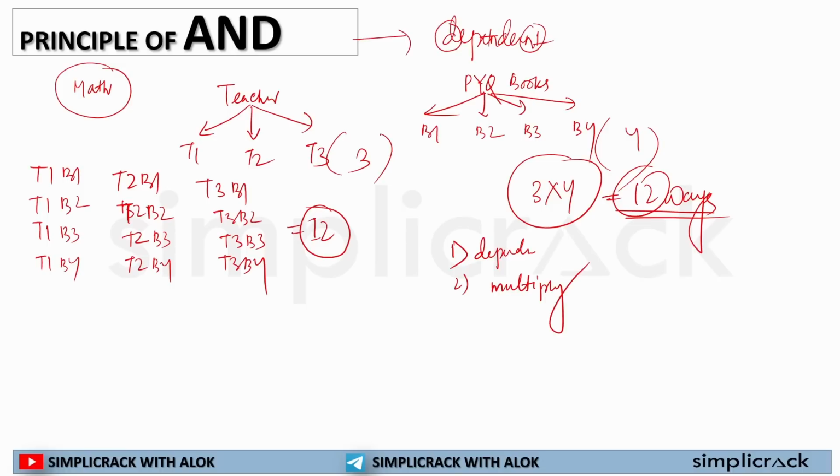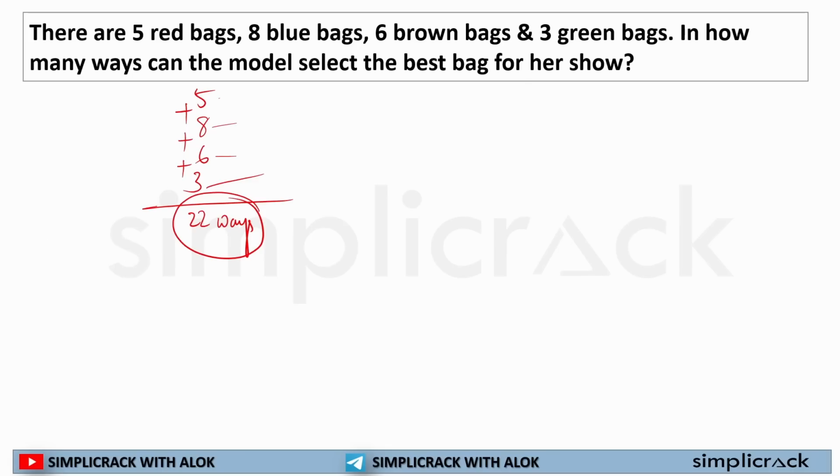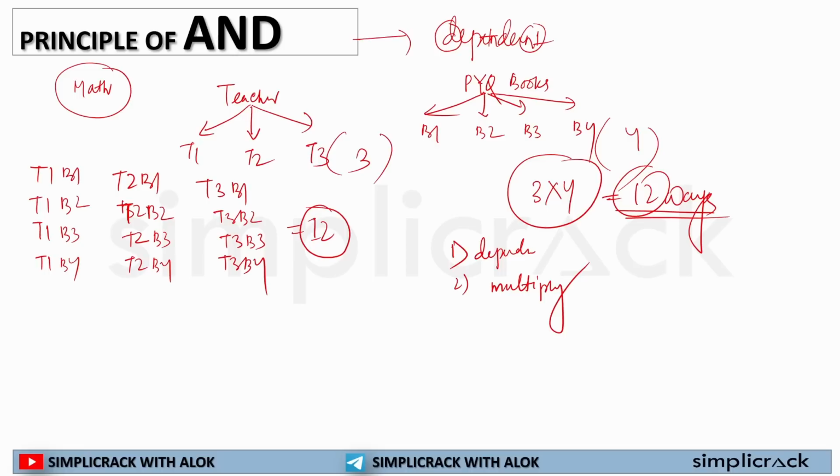So in this case, and in the principle of OR, what do we say? In the principle of OR, if the choices are independent, we have to add. If the choices are dependent, we have to multiply.